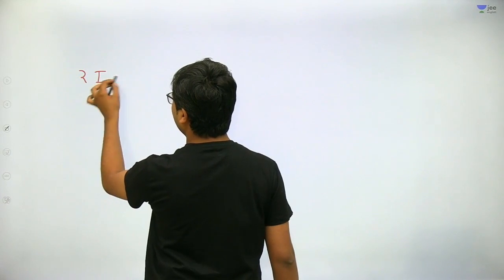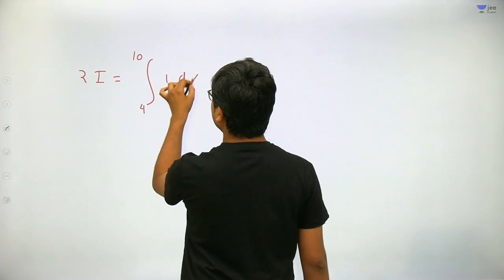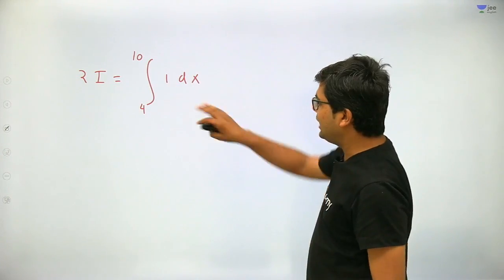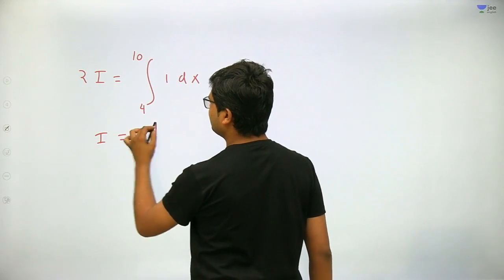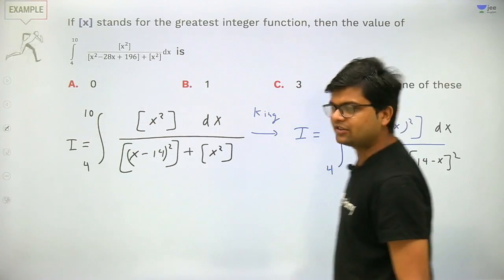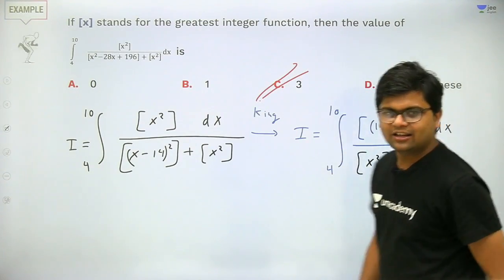So 2I will come out to be the integral from 4 to 10 of 1 dx. Got my point? So I will come out to be (10 minus 4) by 2, that is 6 by 2, which is 3. So this will be the answer. The value of this integral will be equal to 3. So the answer will be C.